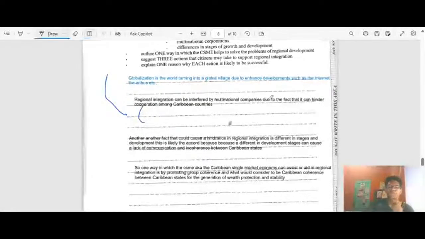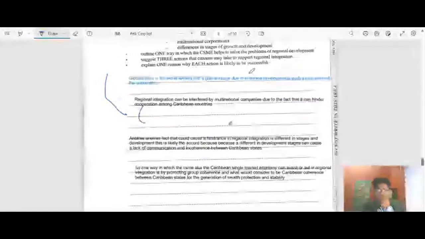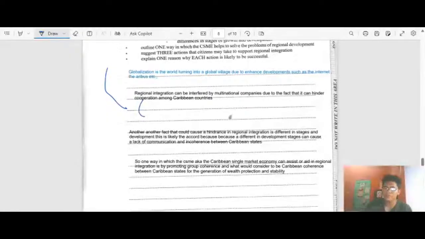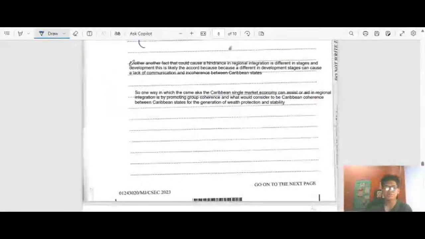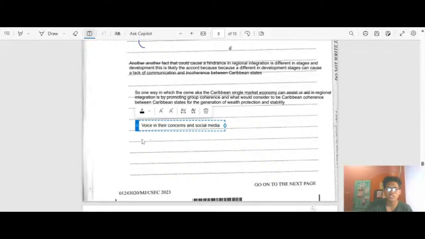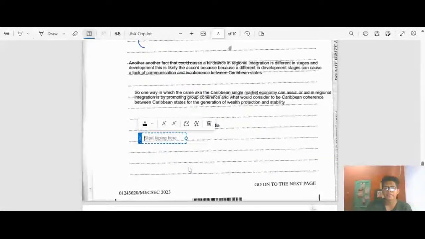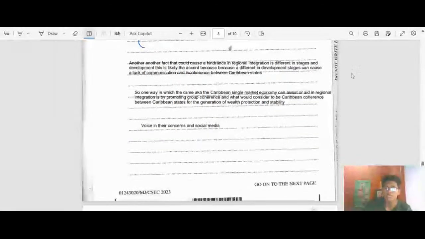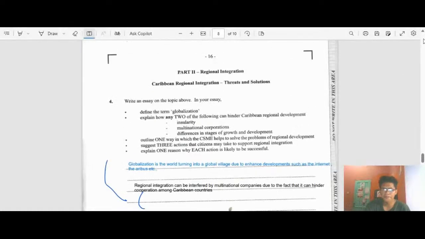So we have: suggest three actions that citizens may take to support regional integration. This one is even easier than that. Voicing their concerns on social media. So let's go back to the points. We had a question, Justin. Just give me a sec, guys. Suggest three actions that citizens may take to support regional integration.